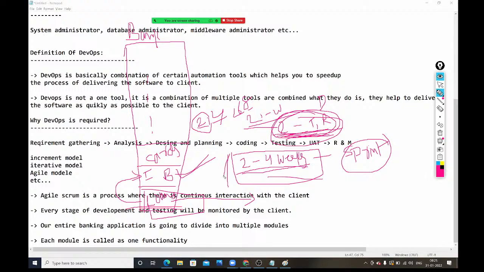Whatever development is done till now is entirely the wrong way. The client is expecting something, and the developers developed it in a different way. This is not the correct approach. The application is not working as expected. By that time, the development team has completed the second module also. But the base is not correct. What is the use of developing the first floor or second? First they should construct the base properly, then only move on to the second module. Here, testers are spending only 2 weeks of time.